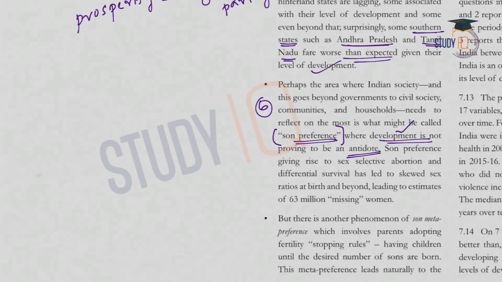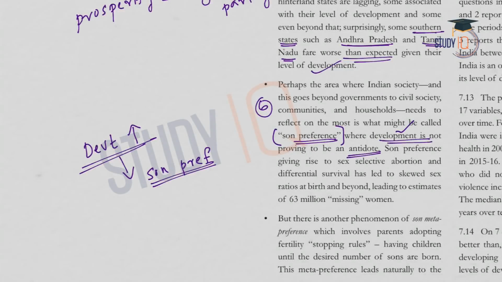International examples show that when the development of a country is on the increasing pattern, it should reduce the son preference in the economy or in the society. But in India's case, it is different. Still, we have a son preference. The society favors a son. So because of this reason, sex selective abortions take place, and this has led to skewed sex ratios at birth.